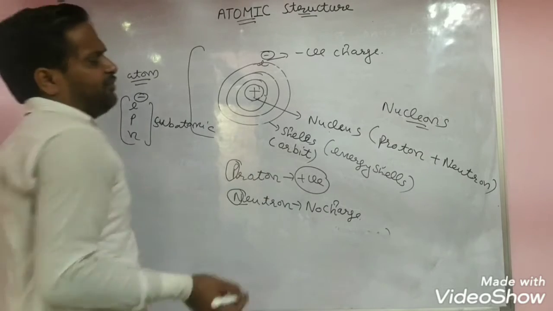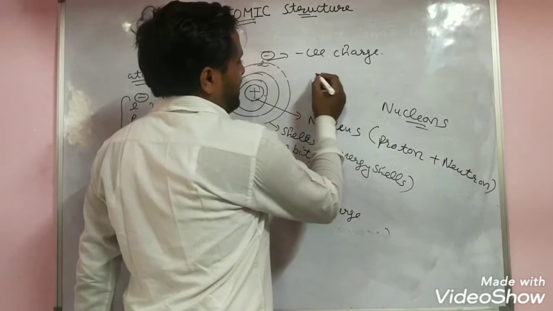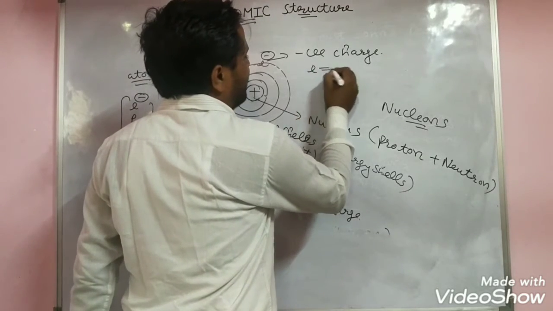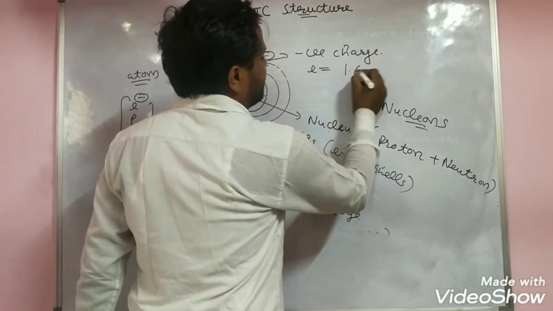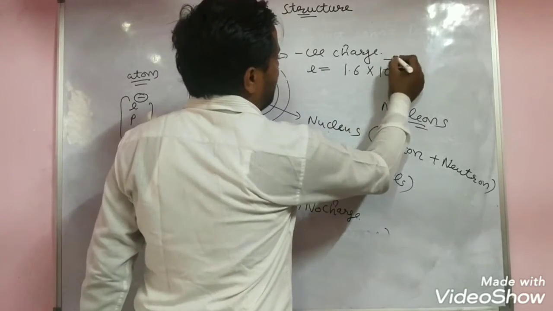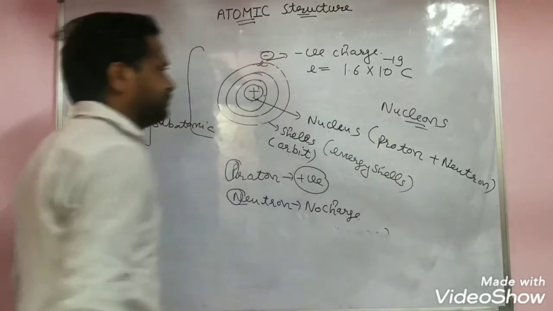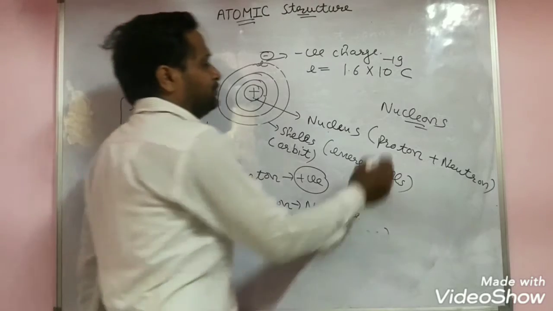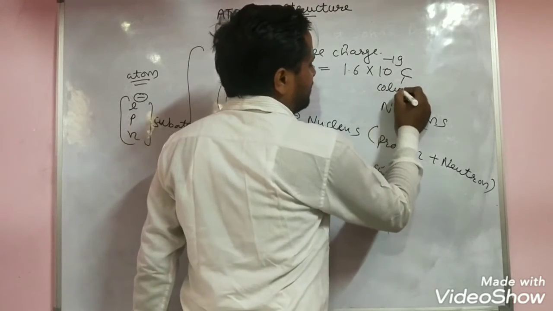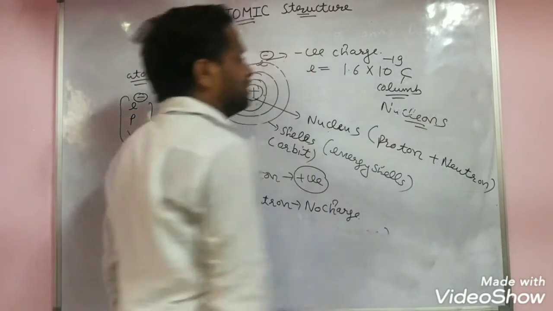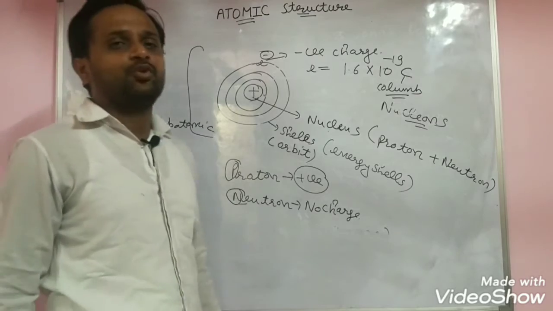So let us see the value of the charge. The charge on an electron is 1.6 × 10^-19 coulomb. Coulomb, that is Coulomb's law. Yes, Coulomb's नाम के साइंटिस्ट हुए थे.